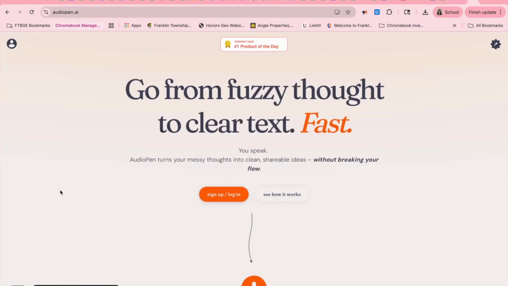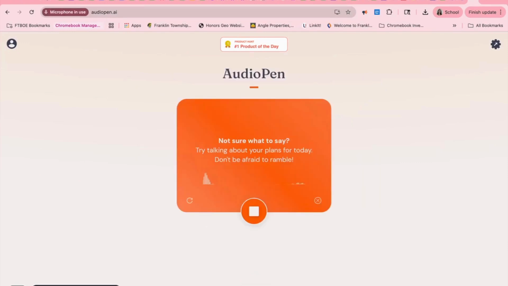Now, the other option that is useful for students for speech to text, as mentioned in the beginning of these slides, was AudioPen AI. The nice feature about this is that there's no login requirement, which helps for student privacy and staff privacy. Once you go to the website, you just click on the microphone icon, and it will start to capture all the words that someone is saying. The one downfall is that it is time limited to 3 minutes through the free version.